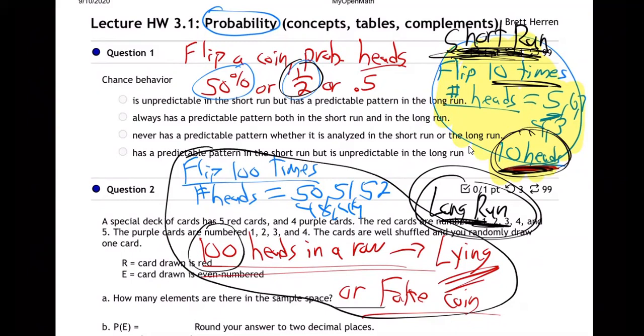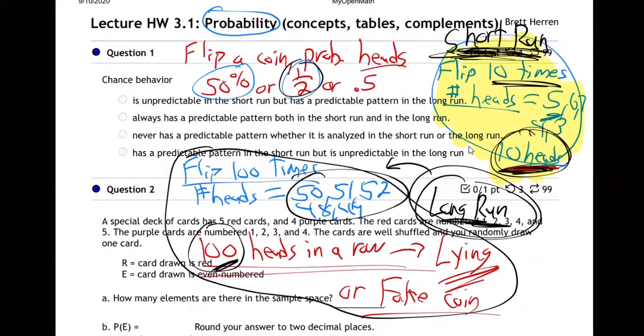That is, you're really going to get closer to half heads in the long run, right? No way you're going to get all heads, 100 heads in the long run. Something weird might happen in the short run, but in the long run, probability starts to show its truth, doesn't it? Just to show the power of its rules. And so that's what we see. We talk all the time about probability. In the short run, anything can happen, but in the long run, the probabilities are going to bear out their truth.